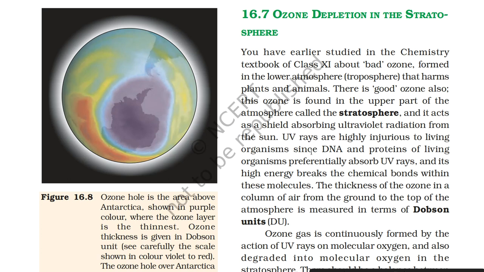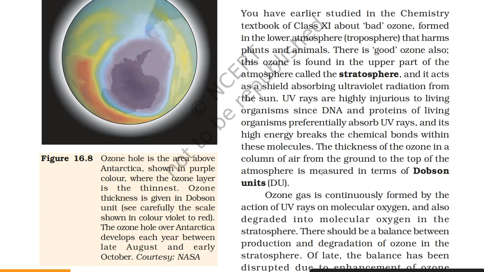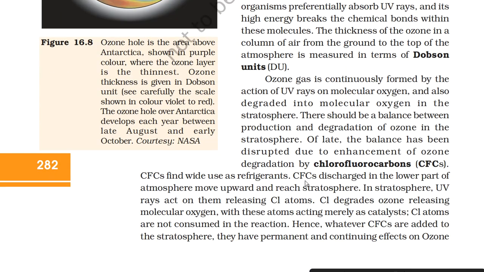UV rays are highly injurious to living organisms since DNA and proteins of living organisms preferentially absorb UV rays, and its high energy breaks the chemical bonds within these molecules. The thickness of the ozone in a column of air from the ground to the top of the atmosphere is measured in terms of Dobson units. Ozone gas continuously forms by the action of UV rays on molecular oxygen and is also degraded into molecular oxygen in the stratosphere. There should be a balance between production and degradation of ozone in the stratosphere.